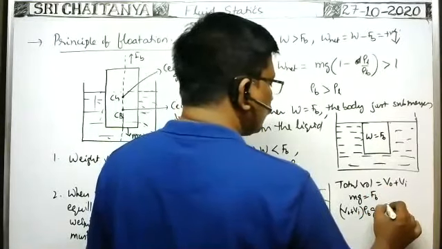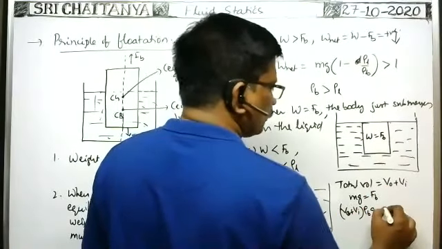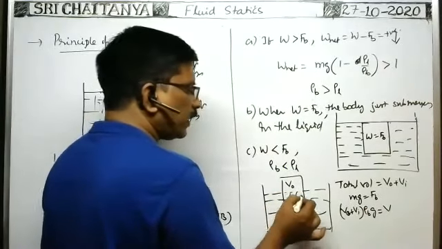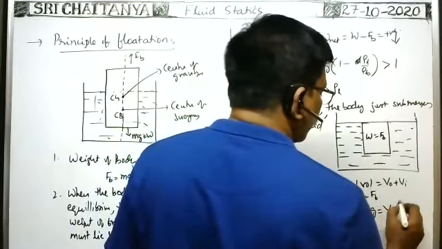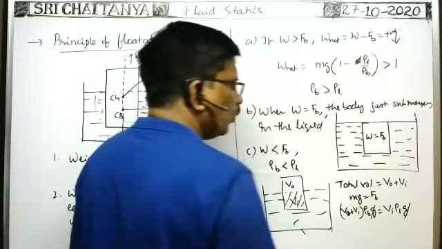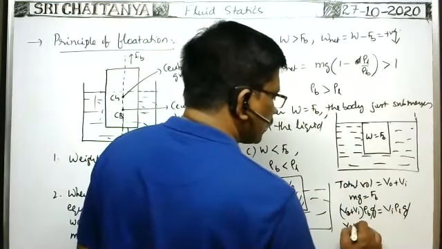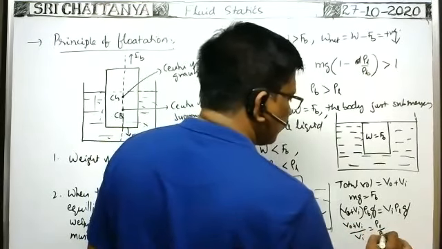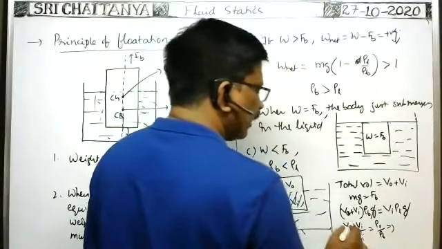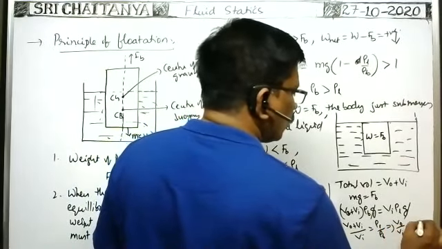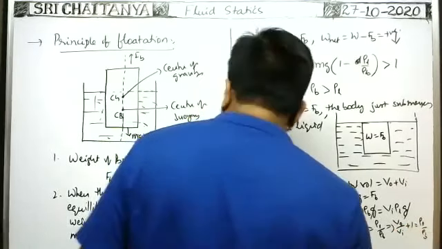Buoyant force means volume of the liquid displaced, which is equal to the volume of the body inside the liquid, V in, into density of the liquid into g. g cancels. From this, (V out plus V in) by V in is equal to density of liquid by density of the body. So when you split them, V out by V in plus 1 is equal to rho L by rho B.